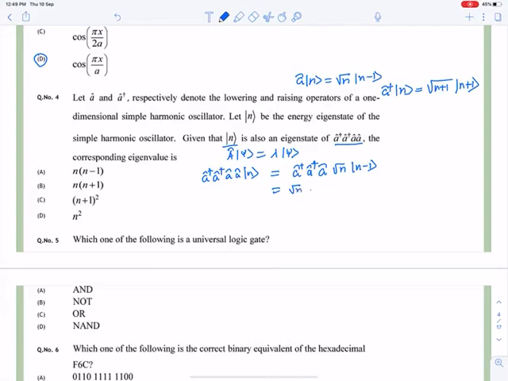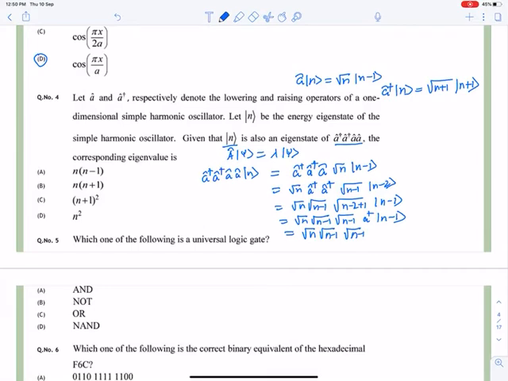Then A will act on n minus 1, giving under root n minus 1 and state n minus 2. Then the raising operator acts on n minus 2, so it goes one state up with eigenvalue under root n minus 1, giving state n minus 1. Then the last A dagger acts on n minus 1, giving under root n.